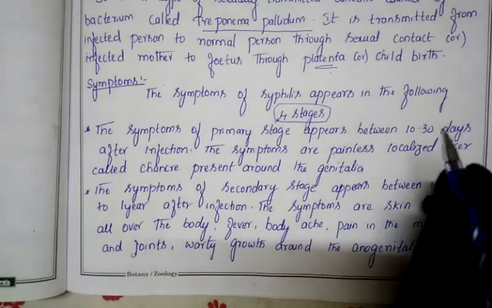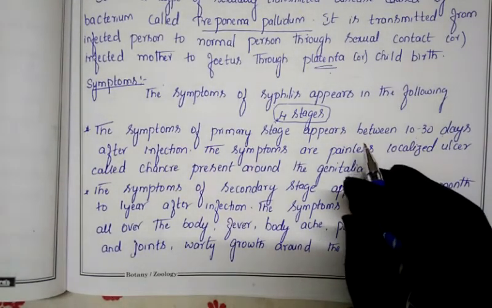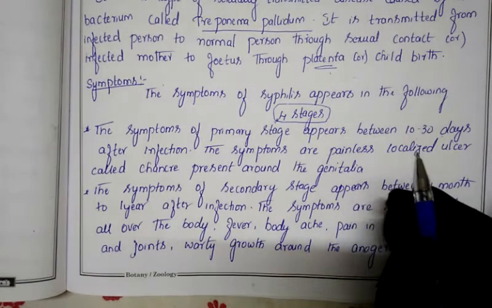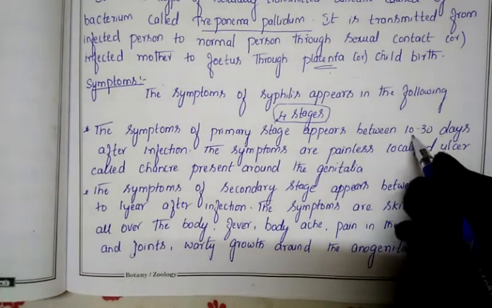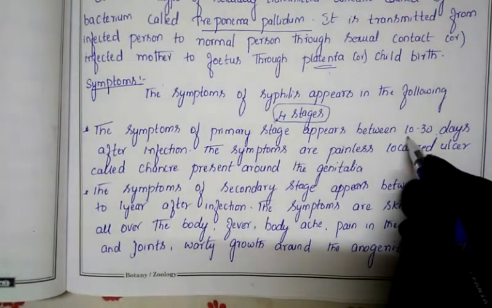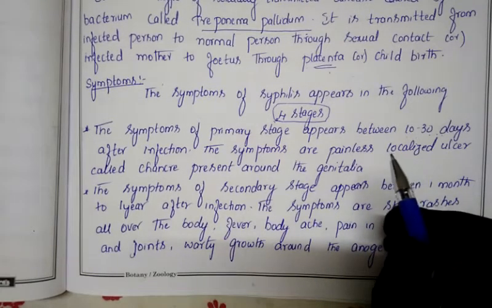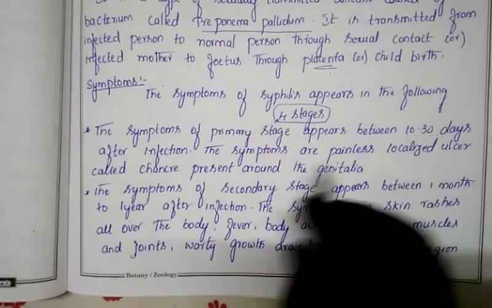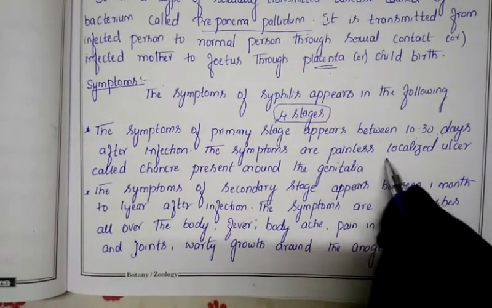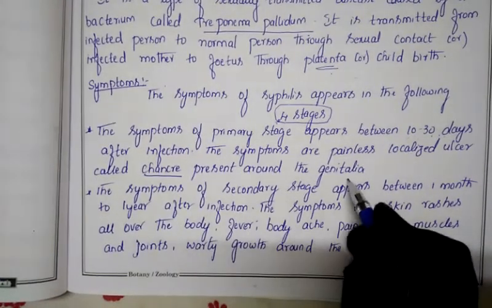That means as soon as this bacteria enters the body, it will not show symptoms. It shows symptoms only after about 1 month, that is, 10 to 30 days. So approximately it takes 1 month after entering the body to show the first symptom. The first symptom is a painless localized ulcer called a chancre, present around the genitalia.